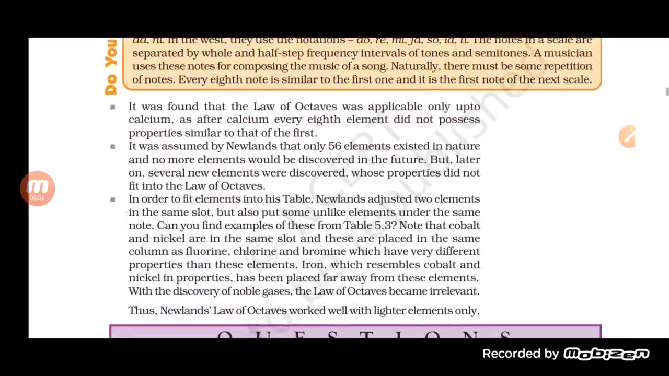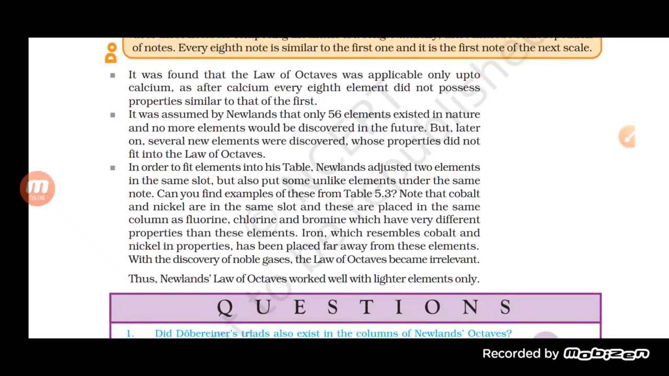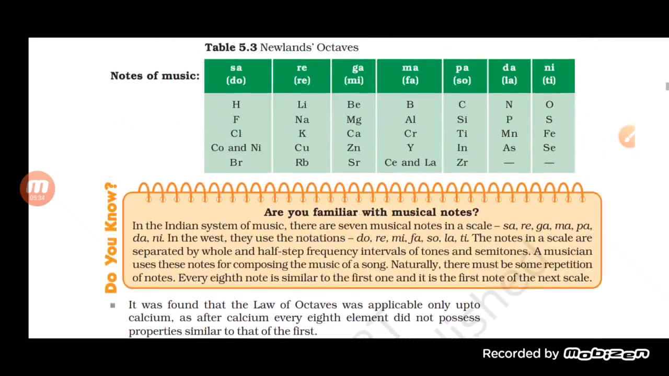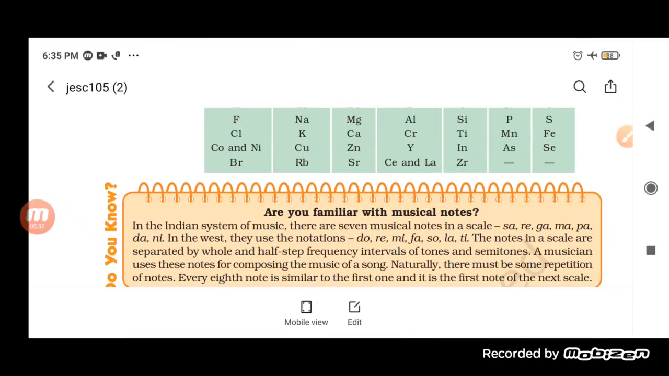Now there are some drawbacks of Newland's law of octaves. First of all, it was applicable only up to calcium. After calcium, every eighth element did not possess properties similar to that of the first one. The law of octaves held up to calcium, which is the eighth element. Now see here, after calcium, what happens? As you can see in the table itself,